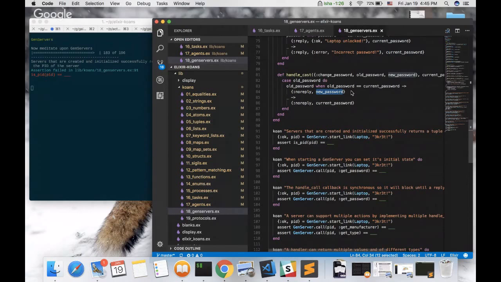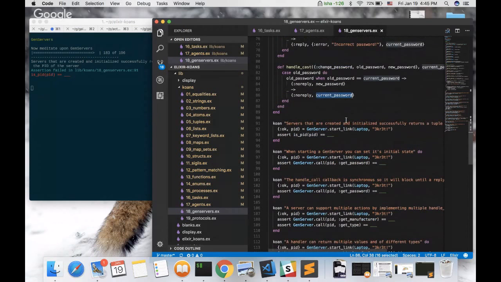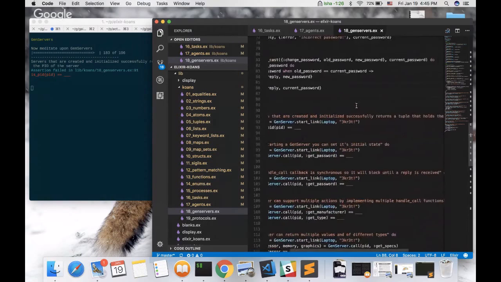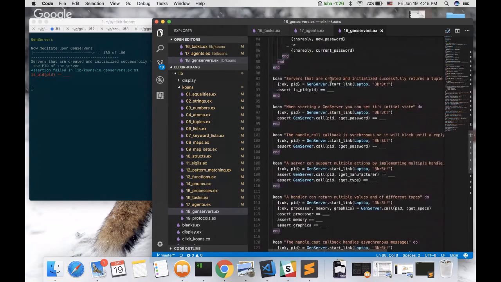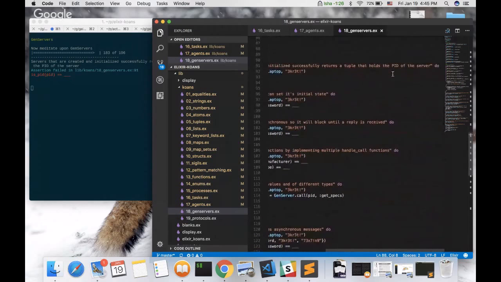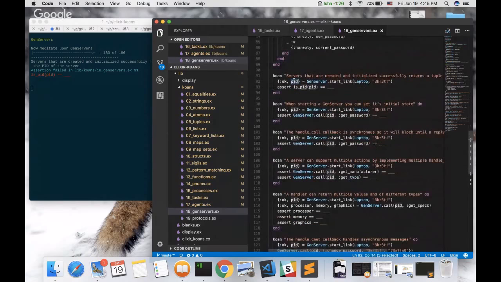And if it's not the same as the current password, we just return the current password. This is, I didn't notice, this is just changing the password from old to new. Got it. Okay. So servers that are created and initialized successfully return a tuple that holds the PID of the server. So here we return the PID. Is PID true? For sure.